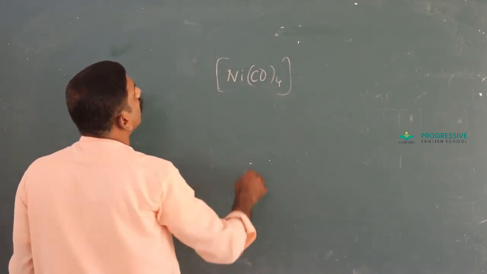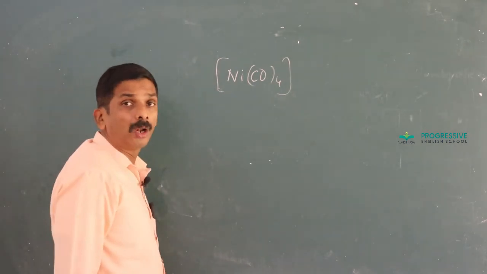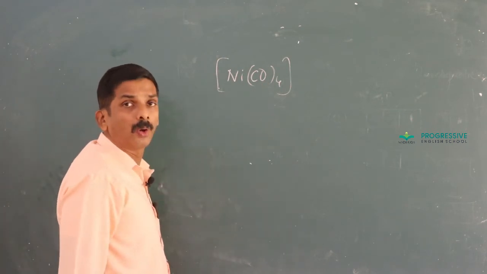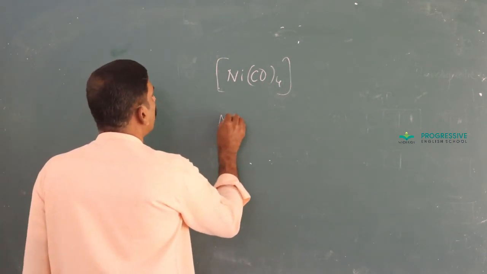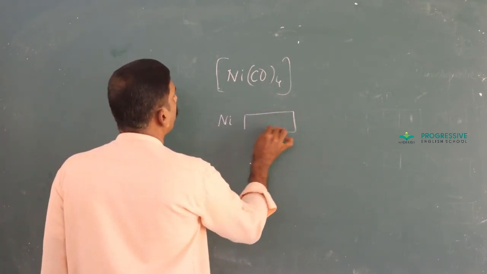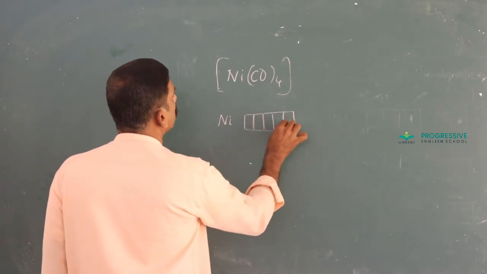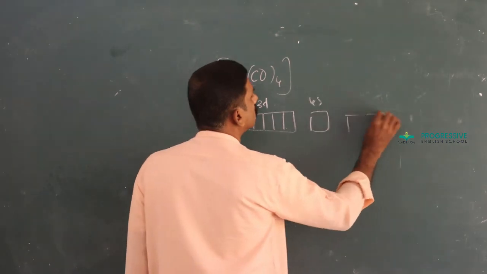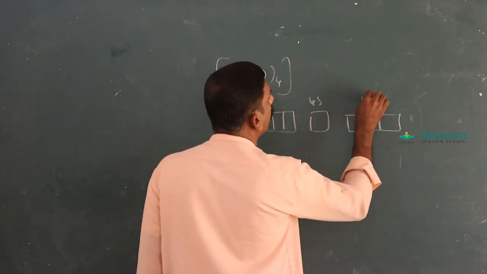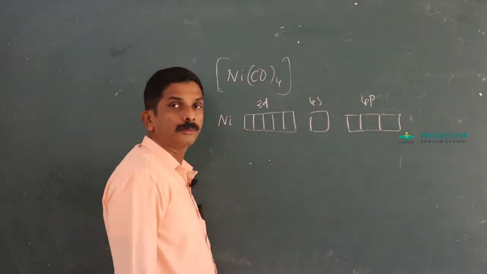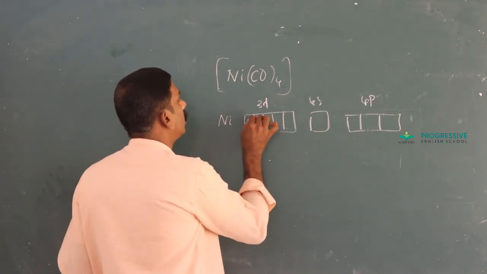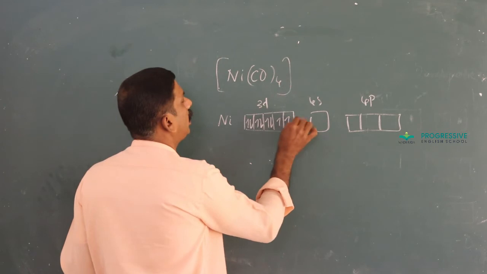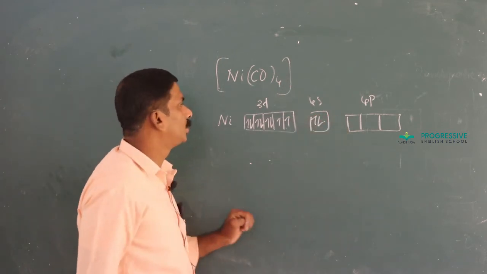Ni(CO)4. Tetracarbonyl nickel(0), because nickel is in 0 oxidation state. Nickel: 3d, 4s, 4p. Here 3d8, 4s2.